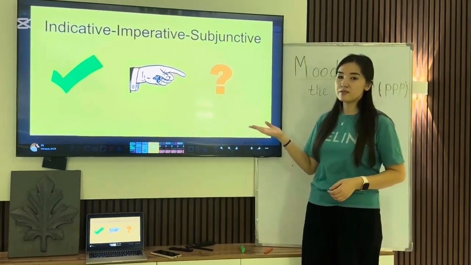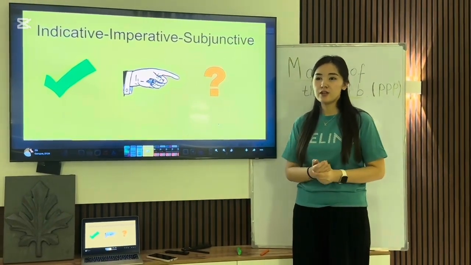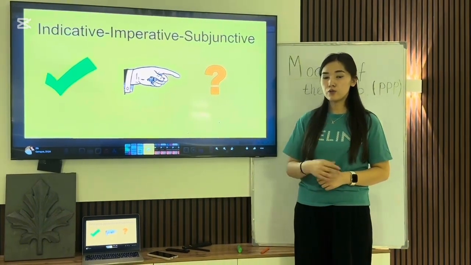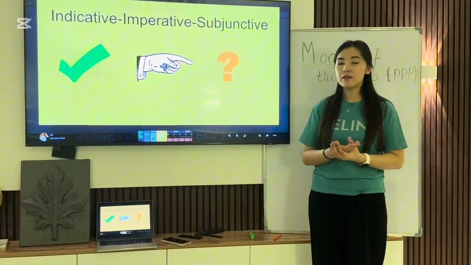The next one is subjunctive. The subjunctive mood is about someone's wish, someone's unreal situation. For example, if I were you, I'd study harder. Here the form is often created with were, and that's the tricky part.